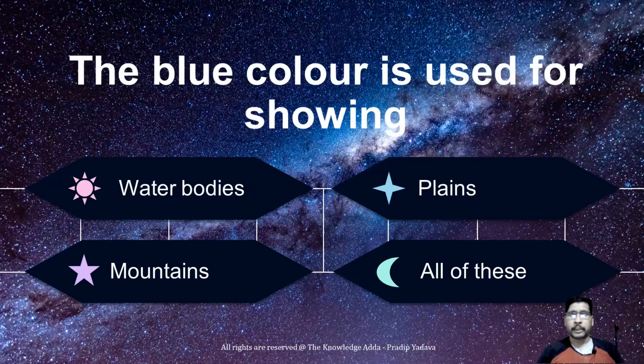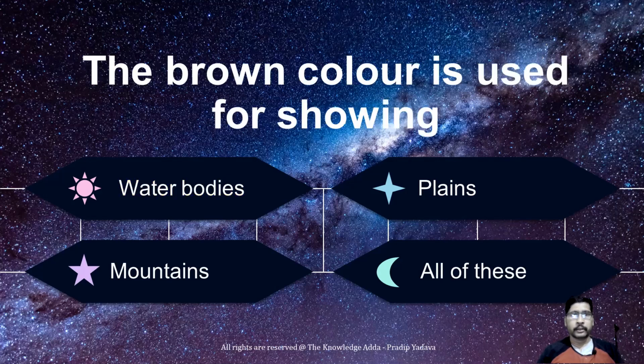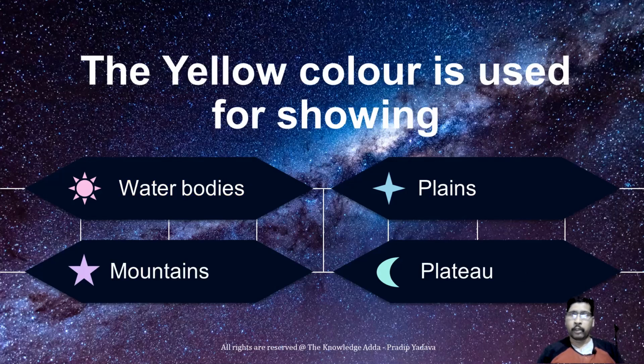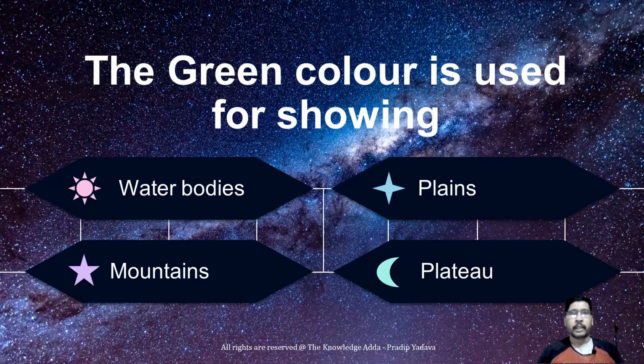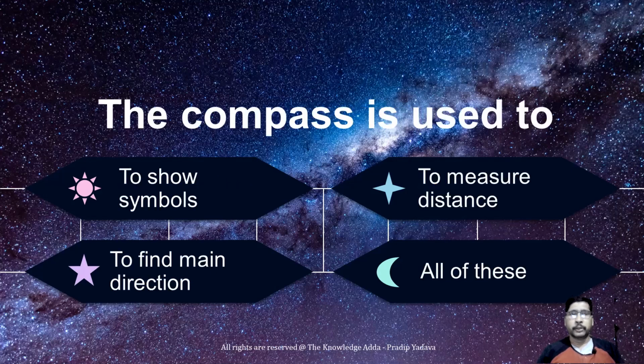Whenever you are designing a map, blue color generally represents water bodies, meaning rivers and seas. Brown color is used for showing mountains. Yellow color is used for showing plateaus, and green color is for showing plains.